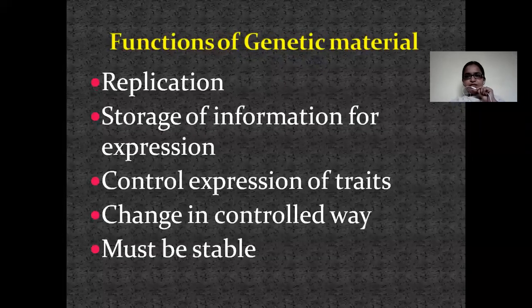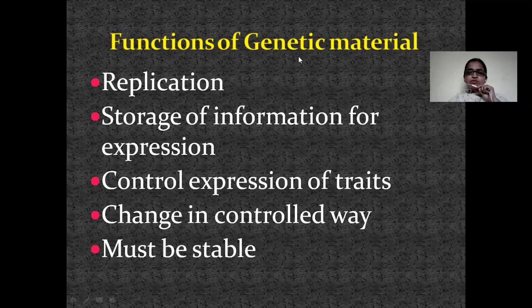Next, let us deal with the functions of genetic material. As we have discussed, here we are proving whether DNA or RNA is a genetic material. Now, I won't mention either DNA or RNA; let us mention it as genetic material only. So, what does this genetic material have to do? It has to first undergo replication.